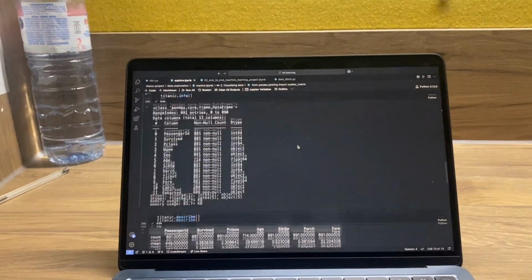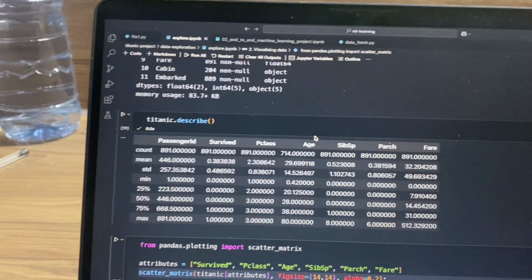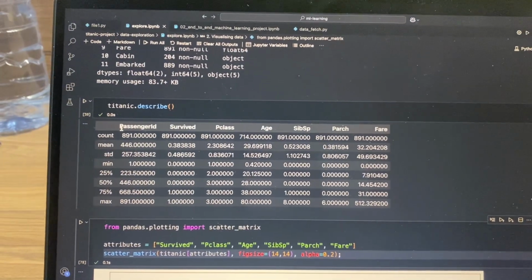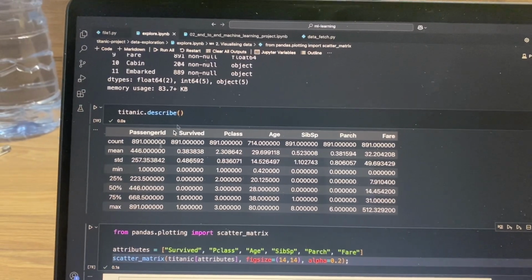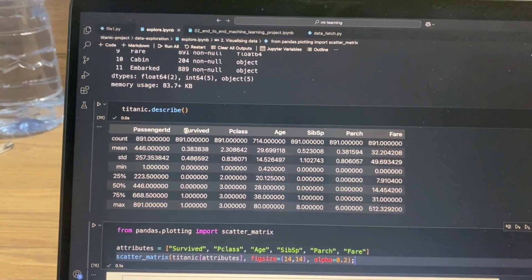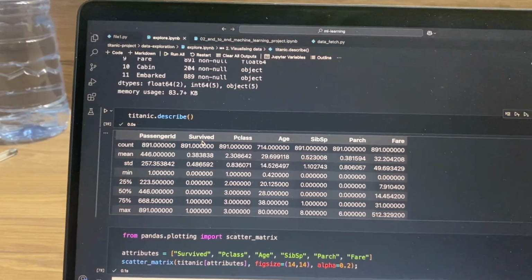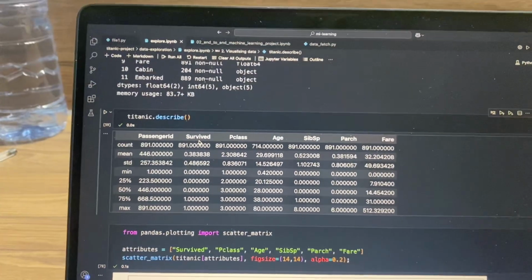But basically, I'm trying to analyze data. A couple of parameters: these are passenger ID, just the identifier of which passenger survived. These are binary values: 0 for didn't survive and 1 for survived.